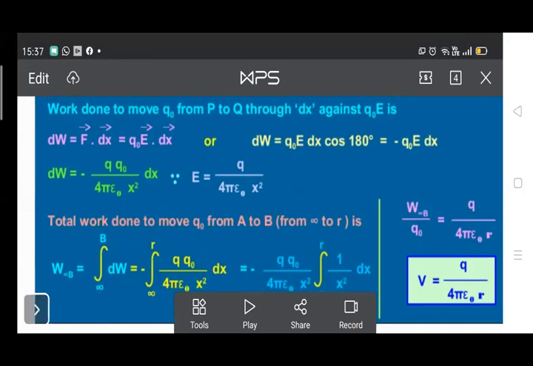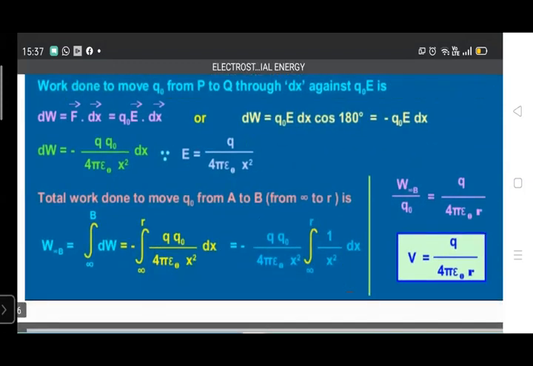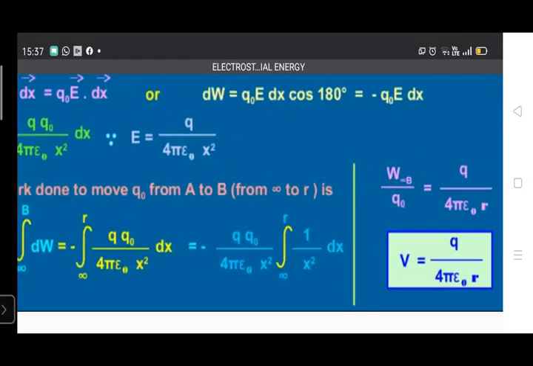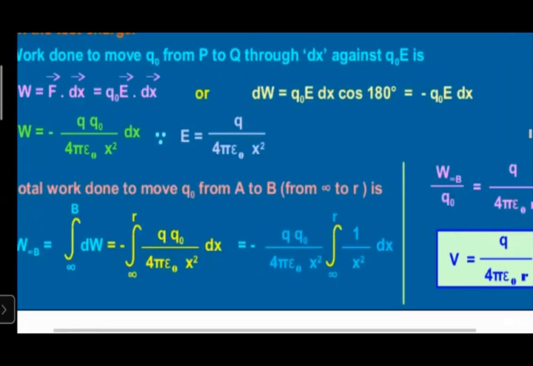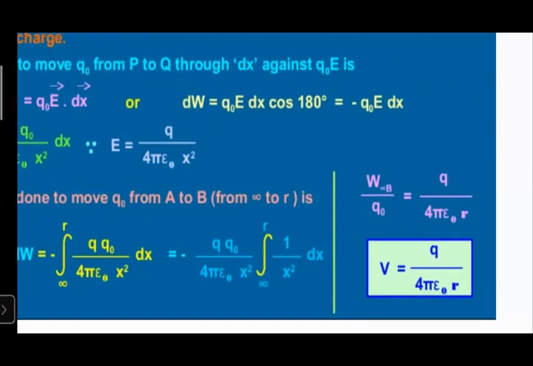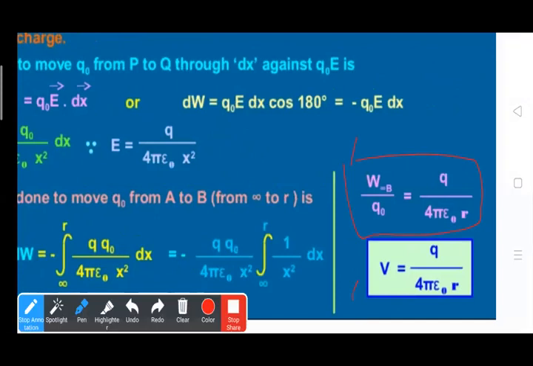Okay, so this comes out to be, work done per unit coulomb is given by Q upon 4 pi epsilon naught R. And this work done per unit coulomb is the potential due to a point charge. V equals Q upon 4 pi epsilon naught R. So clear? Okay.